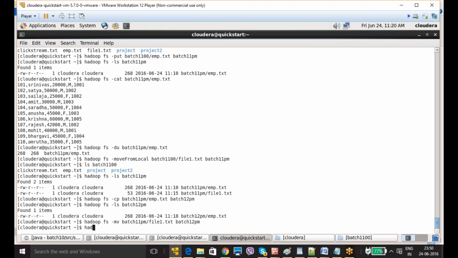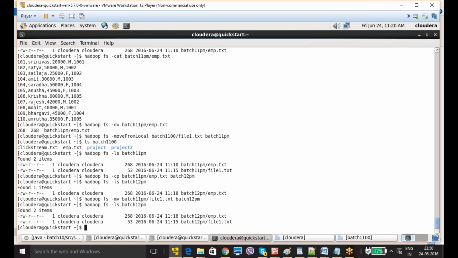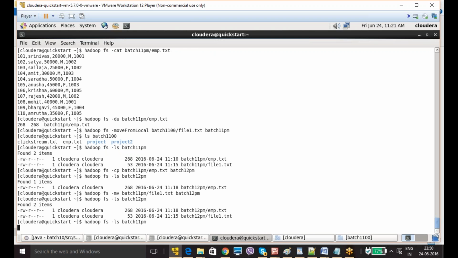Now hadoop fs -ls batch 12 pm. Okay, it is there in batch 12 pm. So if you see here, in batch 11 pm, file1.txt should not be there.